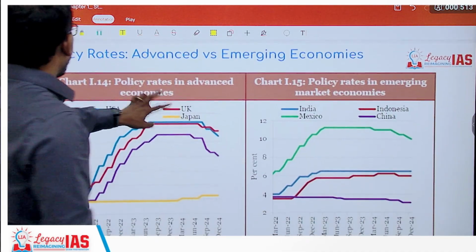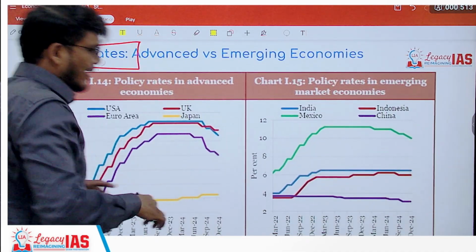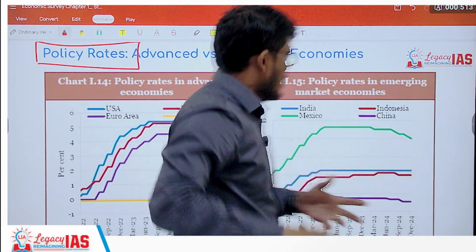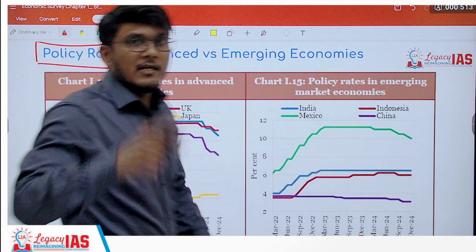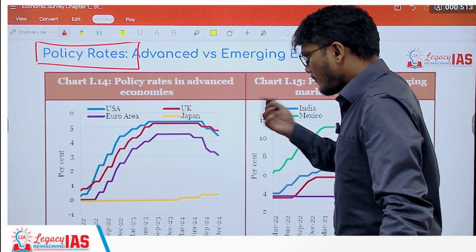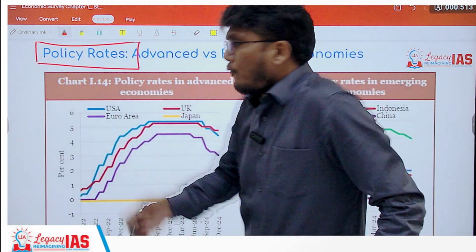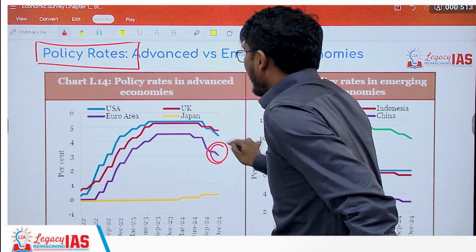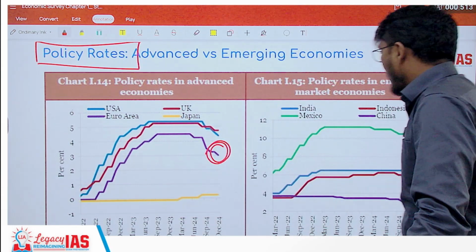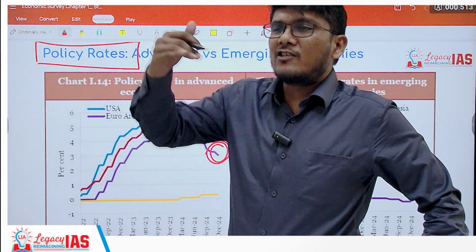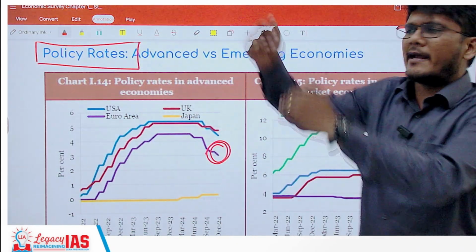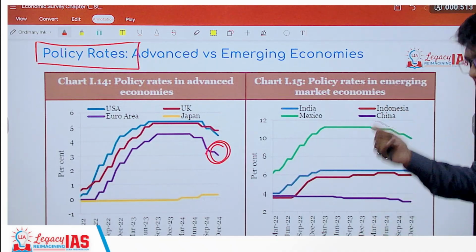Moving ahead, policy rates. Now, as I said, policy rates affect inflation. Inflation was very high in the advanced economies, but has gone down, so they can afford to reduce the policy rate, and they have done that. If you look at India, the inflation is high and is persistently remaining between 6 to 8%. It is not coming down.